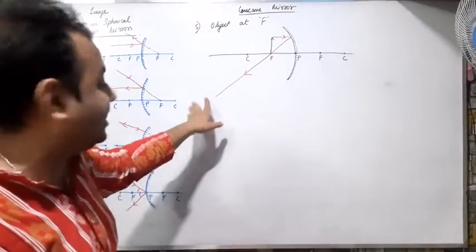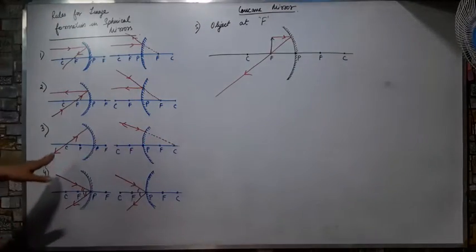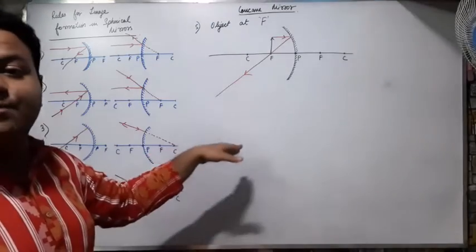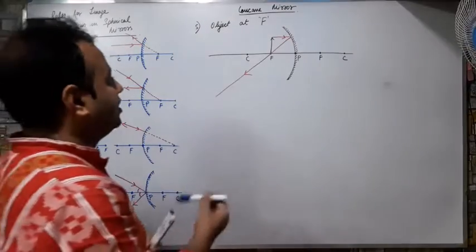तब कौन सा law use करेंगे? Third law. What is the third law? That the rays passing through C will come back in the same path. Means like this.